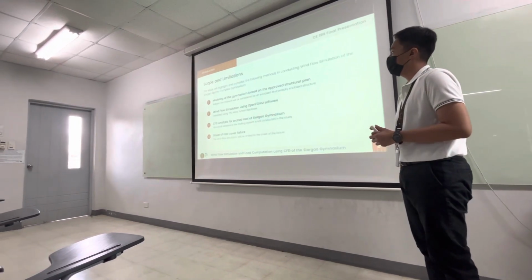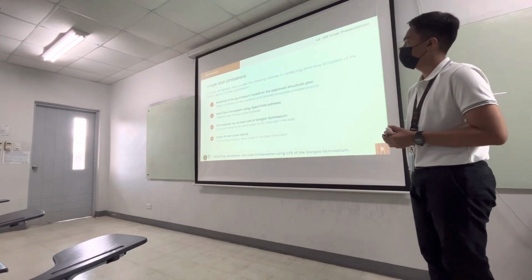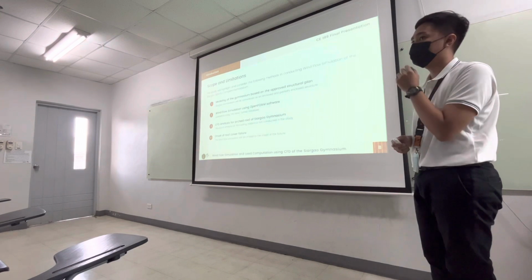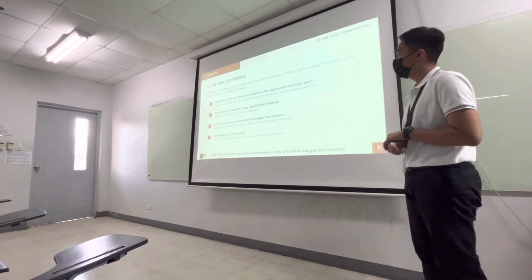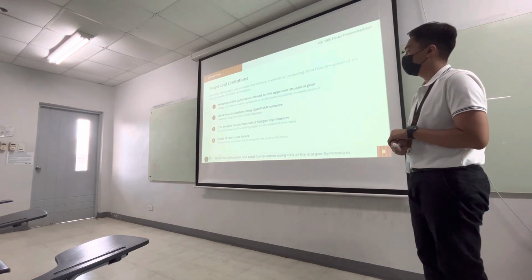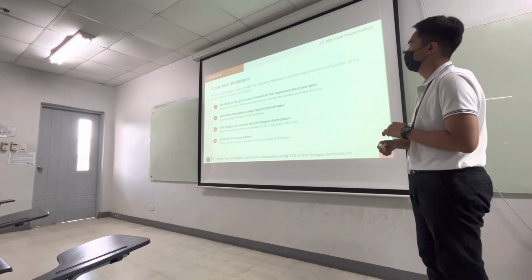The modeling of the gymnasium will be based on the approved structural plan of the gymnasium. Wind flow simulation will be conducted in OpenFOAM software and be validated using the TPU wind tunnel database. Third, it will only cover the arc roof shape of the gymnasium, in which structural analysis will not be conducted in the study, and lastly, only the onset of the roof failure will be considered.